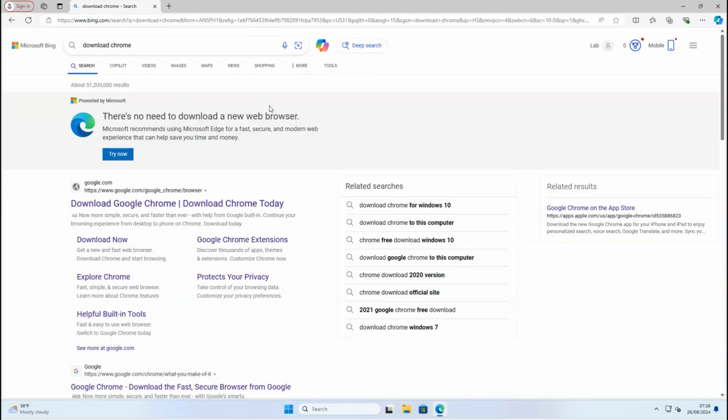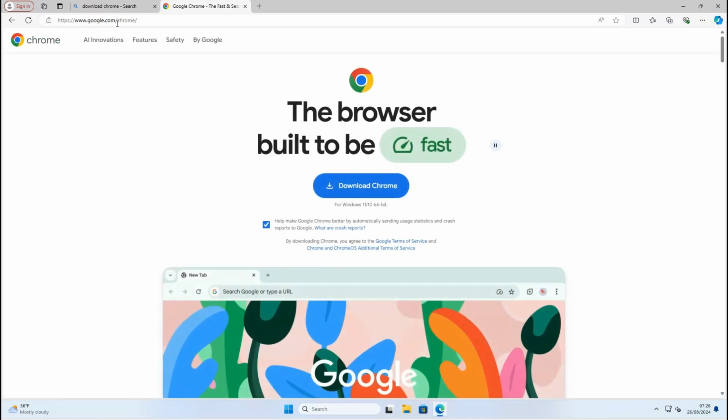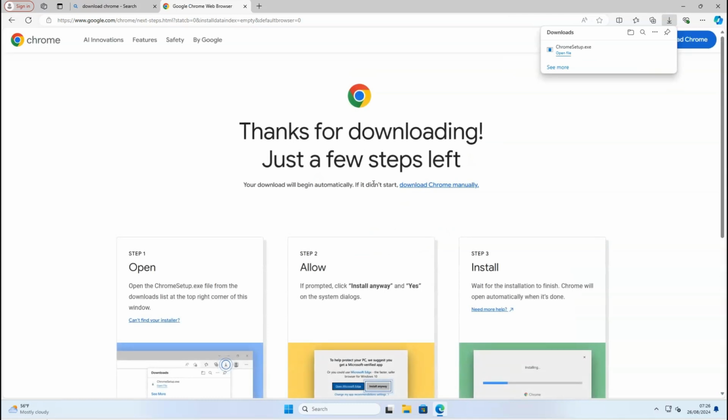Scroll down and click on the link Google Chrome, the fast and secure web browser built. You should end up on the website google.com/Chrome. If you want to help Google by sending your statistics and crash reports, keep the checkbox checked. Otherwise, uncheck it and click on Download Chrome.